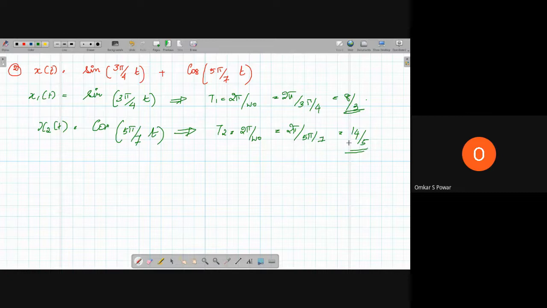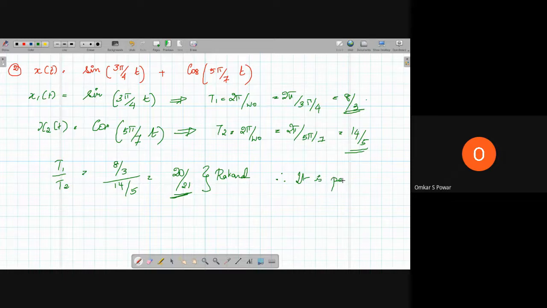Now we have T1 and T2. For the signal to be periodic, the ratio T1 by T2 should be a rational number. So 8 by 3 divided by 14 by 5 is equal to 20 by 21. If you solve this one, this is a rational number. Therefore, it is periodic.